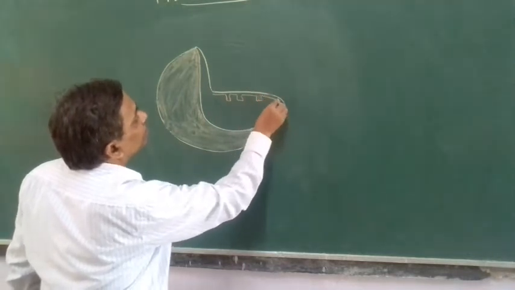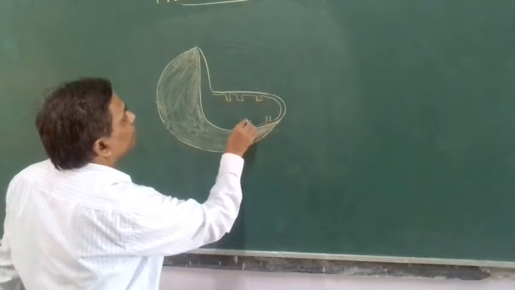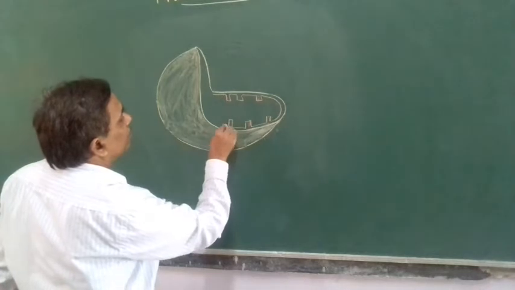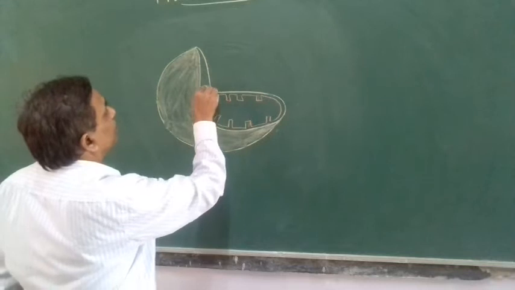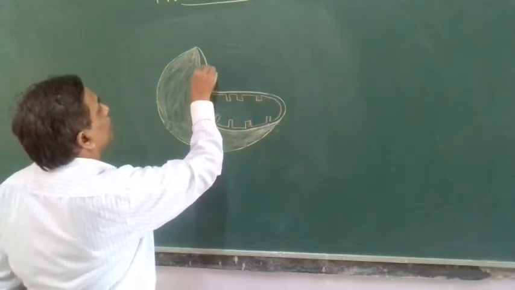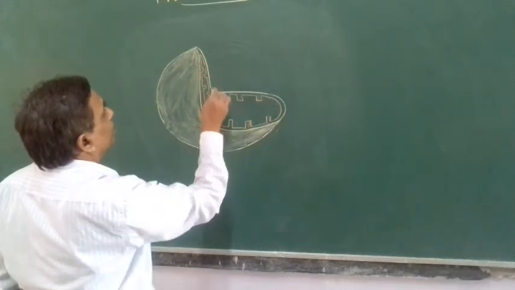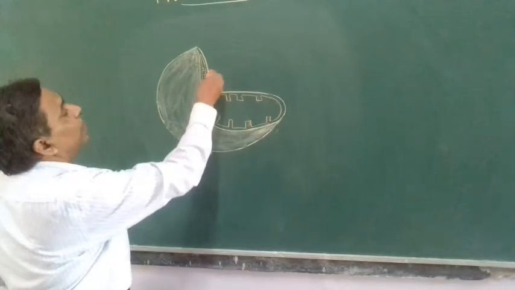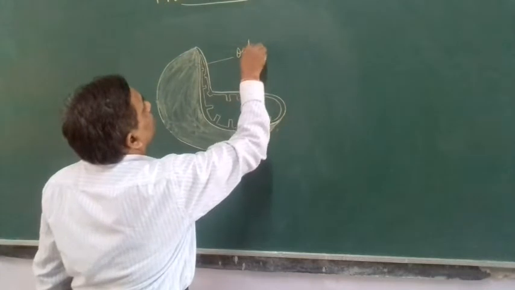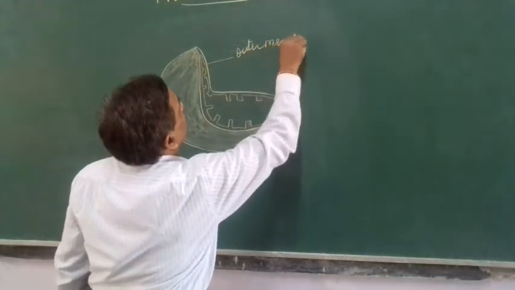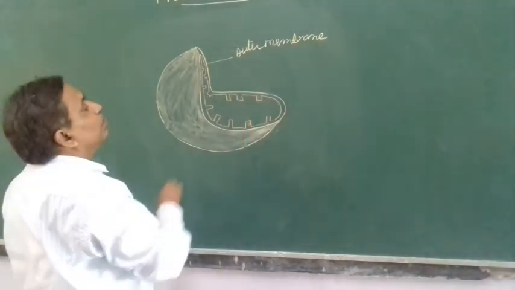This is cristae. So the outer membrane is smooth, but the inner membrane undergoes folding.